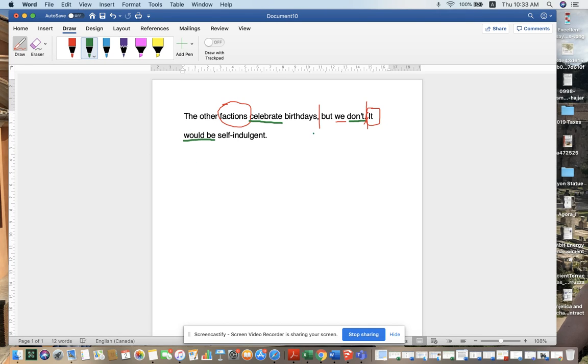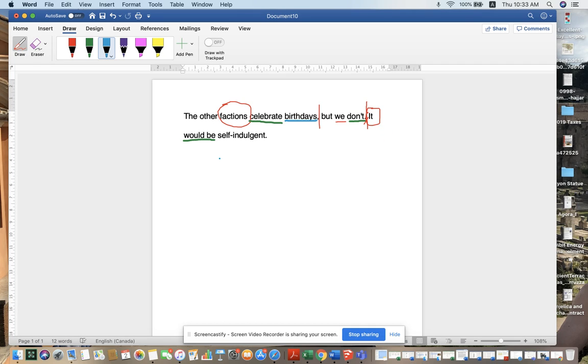Okay. Now we can talk about the next component, which is the other noun cases. So what do we celebrate? Or what do the factions celebrate? Birthdays. Direct object. But here, in this sentence, we just have a subject predicate. Yet, what is the direct object if we don't? And if you've guessed it's birthdays, you'd be right. So this sentence doesn't repeat birthdays, but you automatically know that the object of what we don't celebrate is the same as in the first sentence. Awesome. Other, just an adjective.